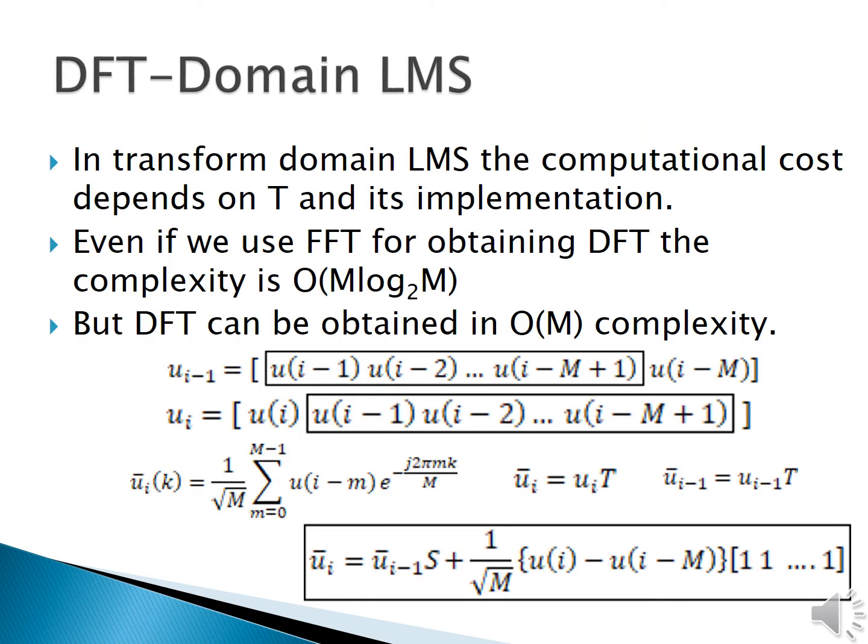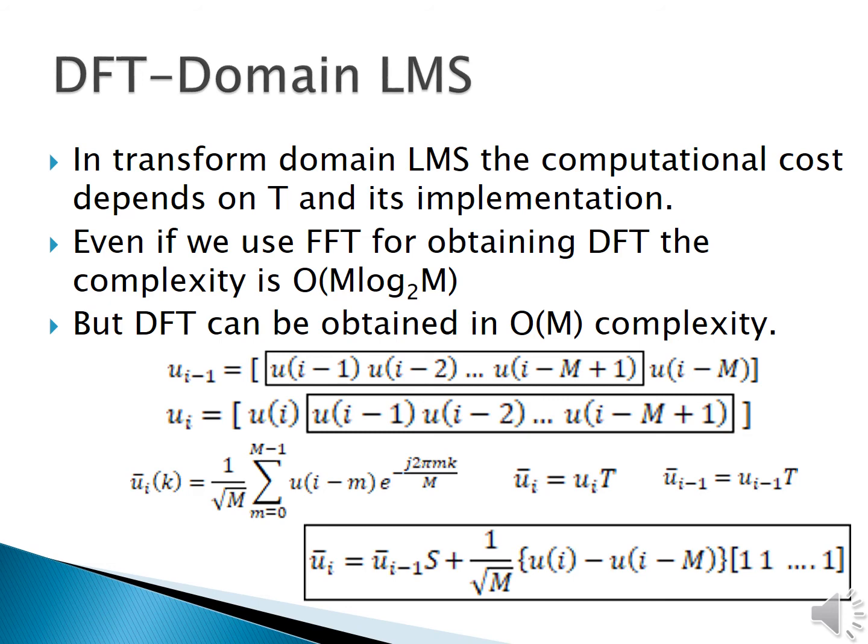Now we will see the DFT domain LMS algorithm, where the transformation matrix T is nothing but the DFT matrix. In the transform domain LMS, the computational cost depends on the transformation T and its implementation. Even if we use the fast Fourier transform for obtaining the DFT, the computational complexity is of the order of m log m to the base 2.